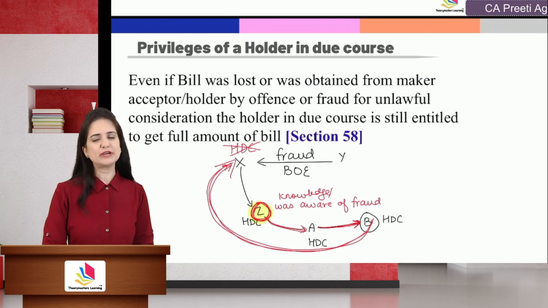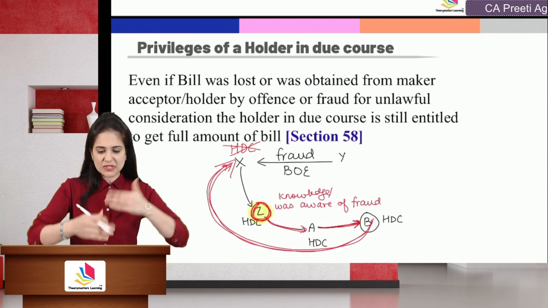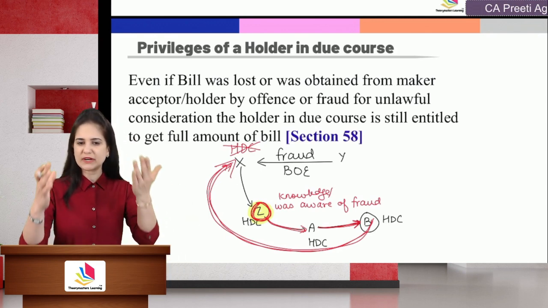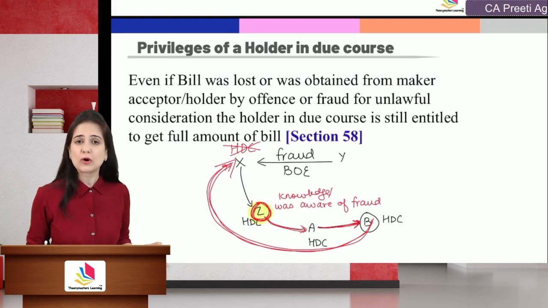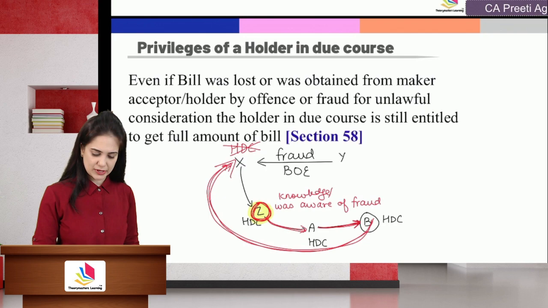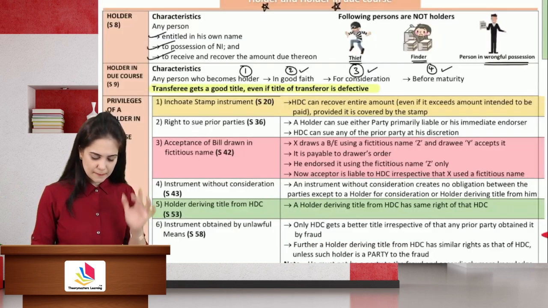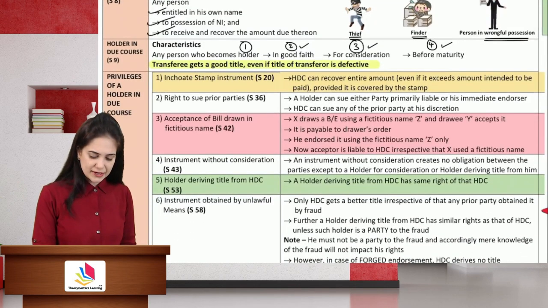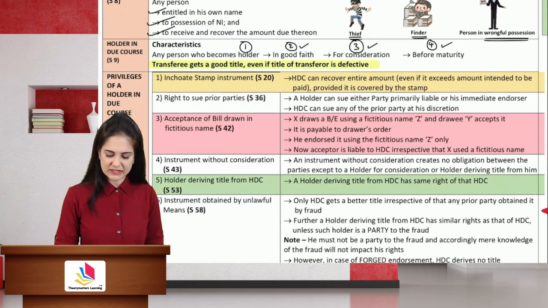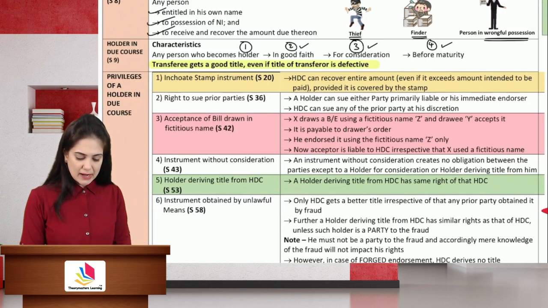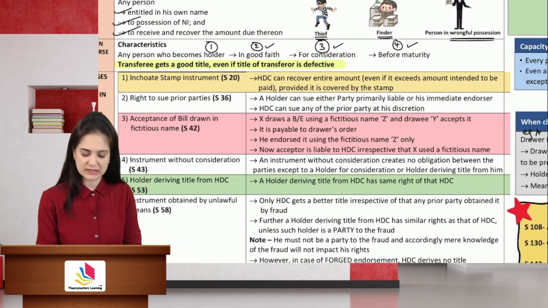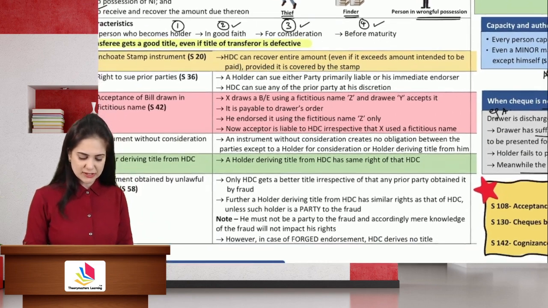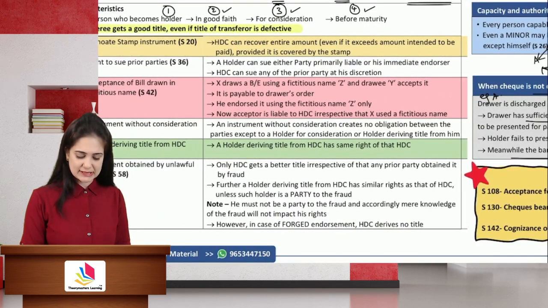Is it clear? So if there is fraud, subsequent holders will become a holder in due course. But if you become the holder again, you will not be a holder in due course because you are a party to the fraud. Okay. Let us read it now. Holder in due course can recover the entire amount if it is covered by the stamp. Prior parties can be sued. Acceptance in a fictitious name. The same example is given over here. Without consideration creates no contract between the parties except holder in due course or anyone who has obtained a title from them.